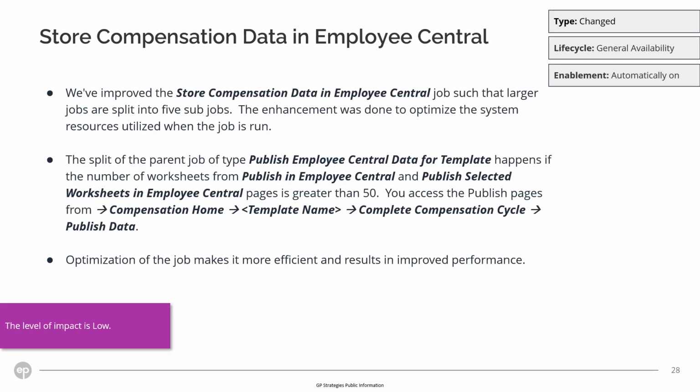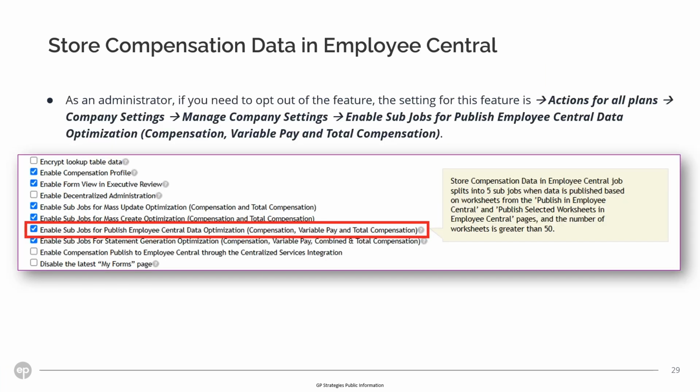Store compensation data in Employee Central. We have improved the store compensation data in Employee Central job so that larger jobs are split into 5 sub-jobs. The enhancement was done to optimize the system resources utilized when the job is run. Optimization of the job makes it more efficient and results in improved performance. As an administrator, you have the option to opt out of this feature by going to Actions for All Plans, Company Settings, Manage Company Settings.